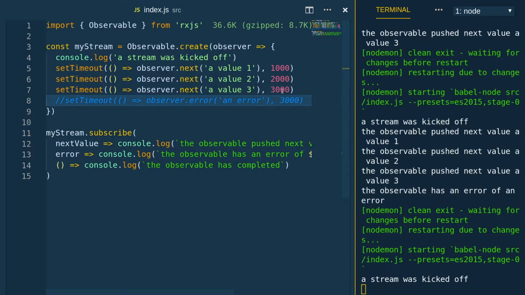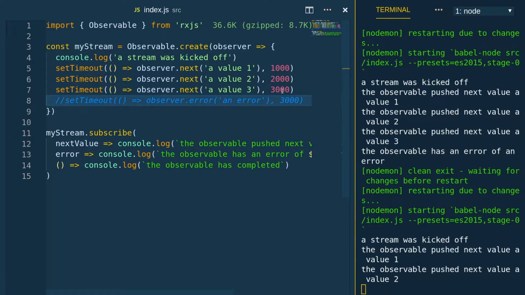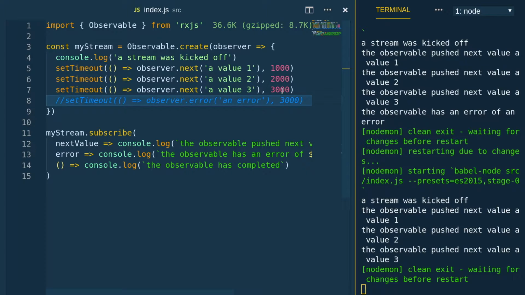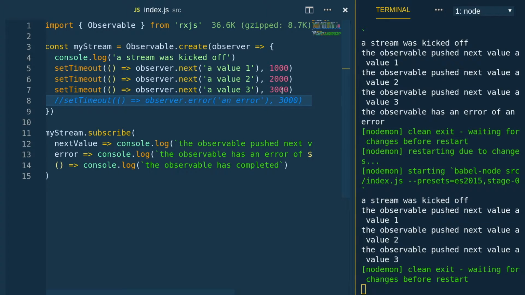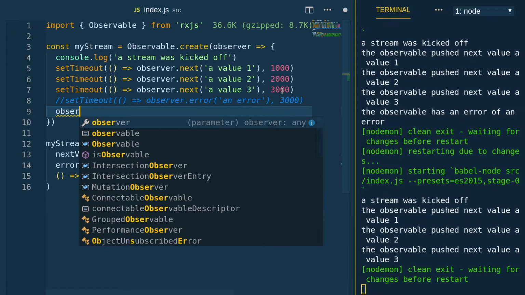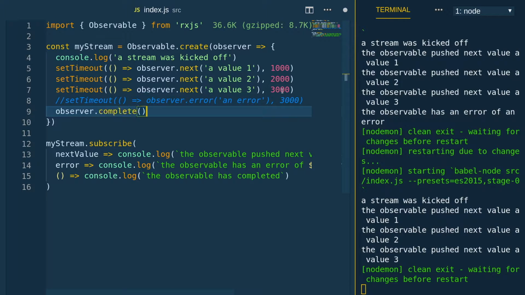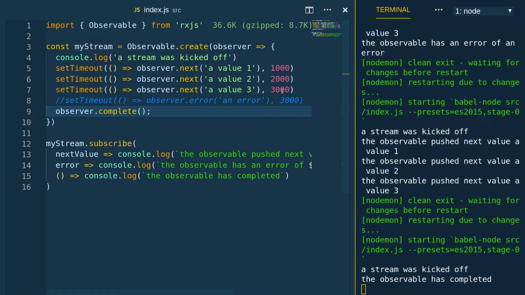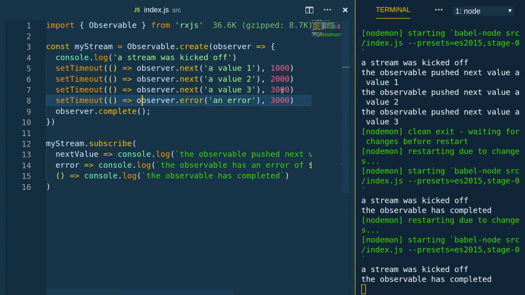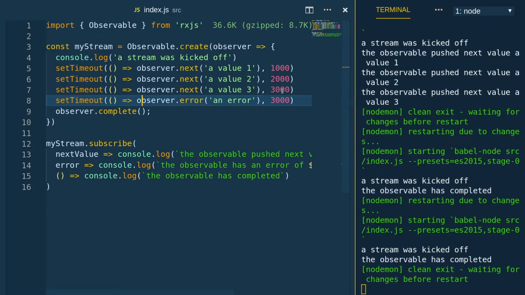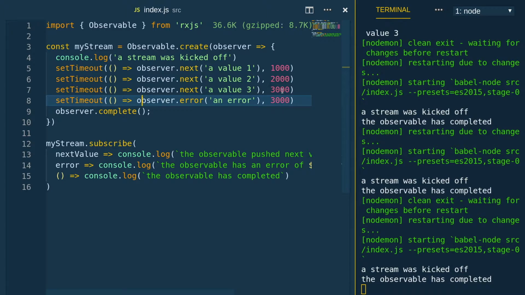Now the last thing we'll look at is how an observable can complete. An error terminates the stream, and so does observer.complete. We'll say observer.complete, after which there can be no more values or errors. It terminates the stream and cleans up any resources. So we'll see a stream was kicked off and then the observable has completed. Because we didn't wrap that in a timeout, it completes right away.